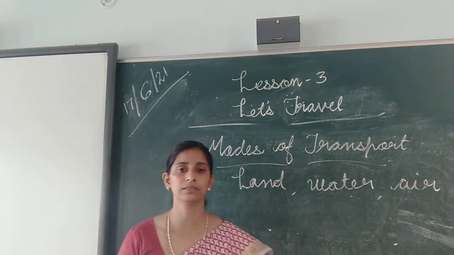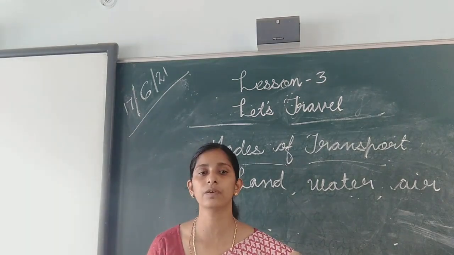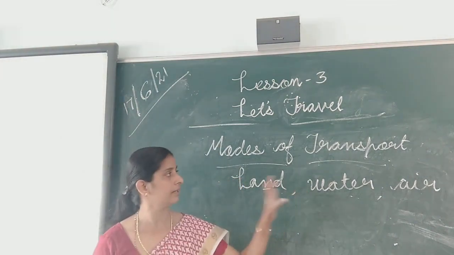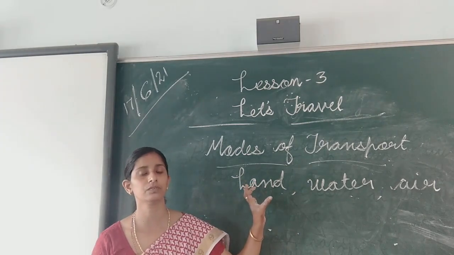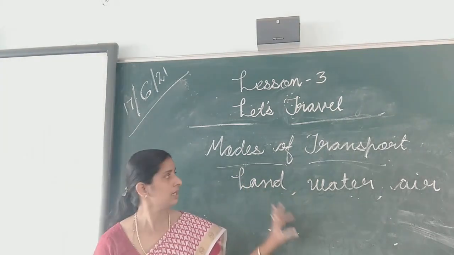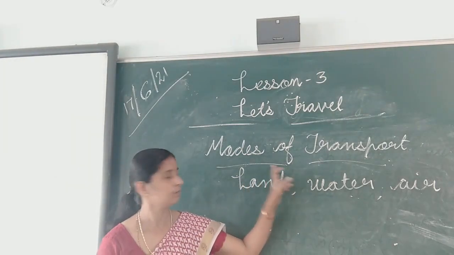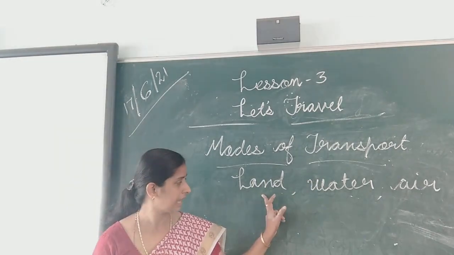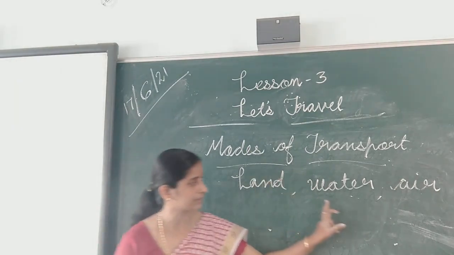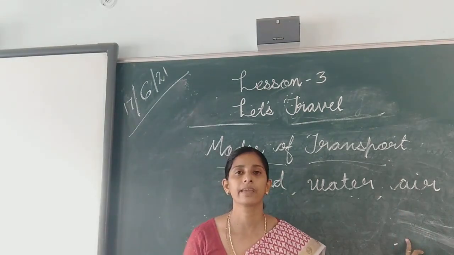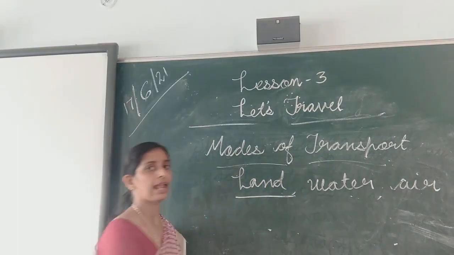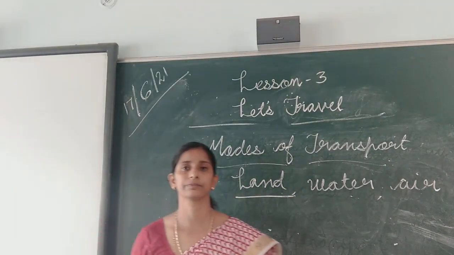In the previous class we studied the story of transportation, how the wheel was invented. That is the story of transport. Today we will study the modes of transport. There are three means of transport: land transport, water transport and air transport. Today we will study the first one, that is land transport.